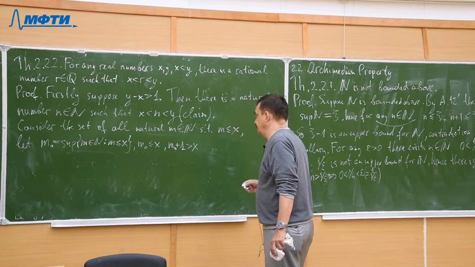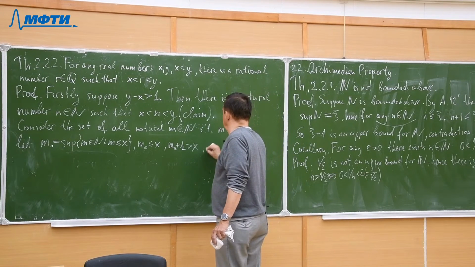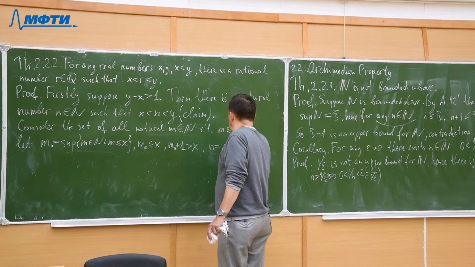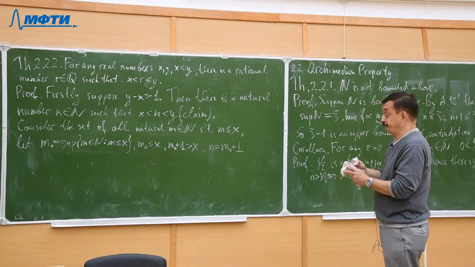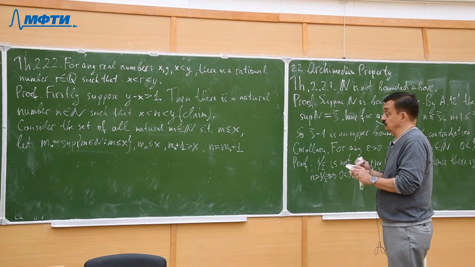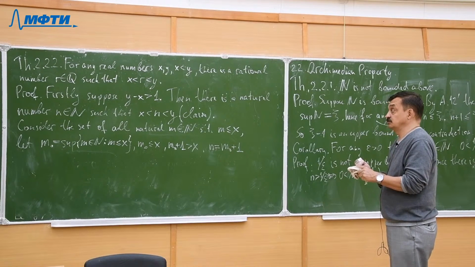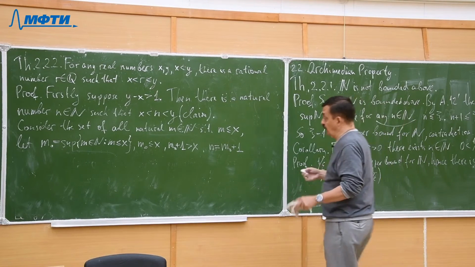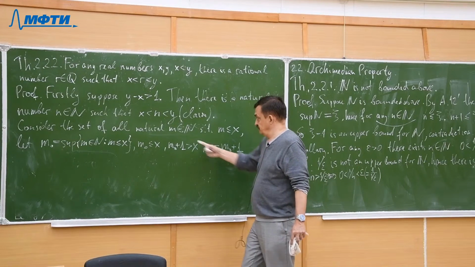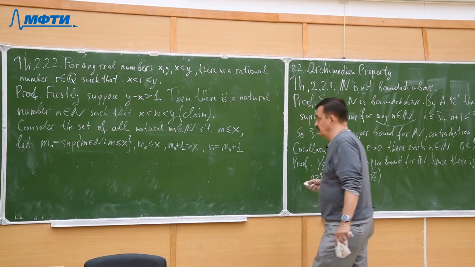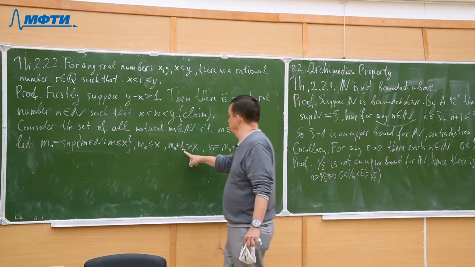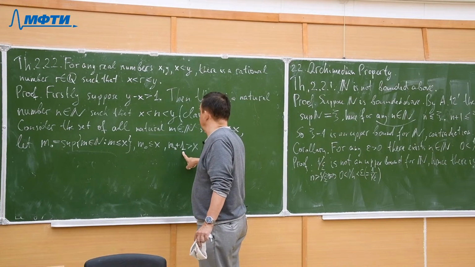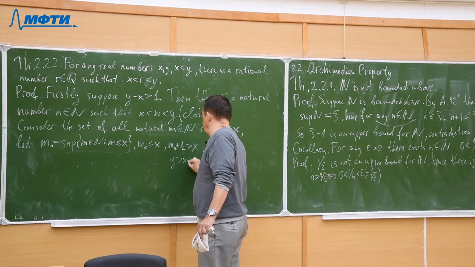So I claim that this can be taken as n for our claim. So this is suitable to prove our claim. Why? Obviously n is greater than x, and look, y is greater than x plus 1, right?